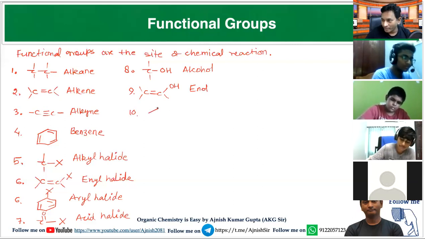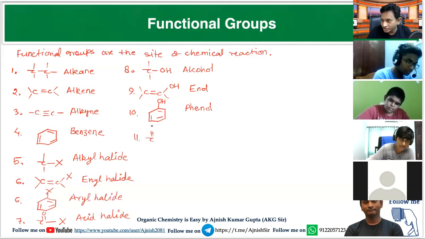When benzene is connected with OH, this compound is called as phenol. When C double bond O is connected with OH, this compound is called as carboxylic acid.